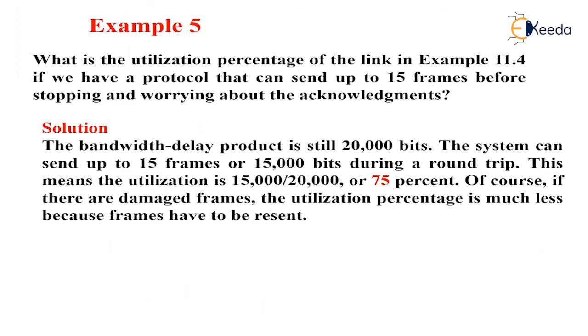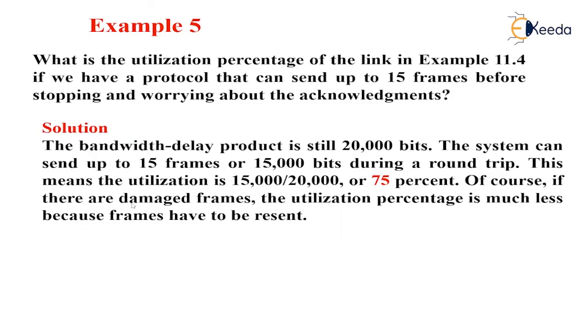Then we will take the next protocol example. What is the utilization percentage of the link in the previous example if you have a protocol that can send up to 15 frames before stopping and worrying about the acknowledgement? Here, we know that the bandwidth delay product is still 20,000 bits.